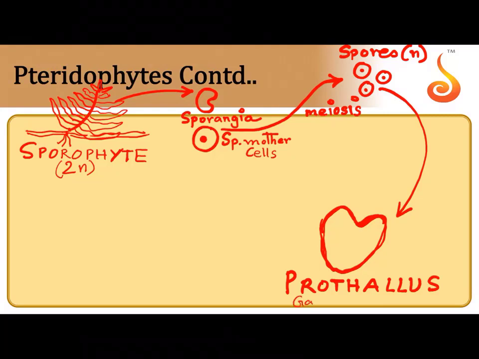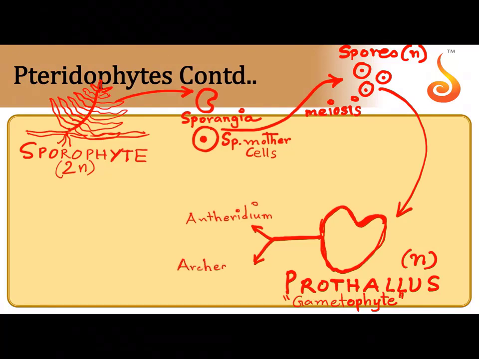The prothallus represents what phase in the life cycle? Remember, it came from a haploid spore, so it is haploid. It is called a gametophyte, meaning its job is to produce gametes. Within the prothallus, there will be two types of sex organs. It is bisexual. It has antheridium and it has archegonium.